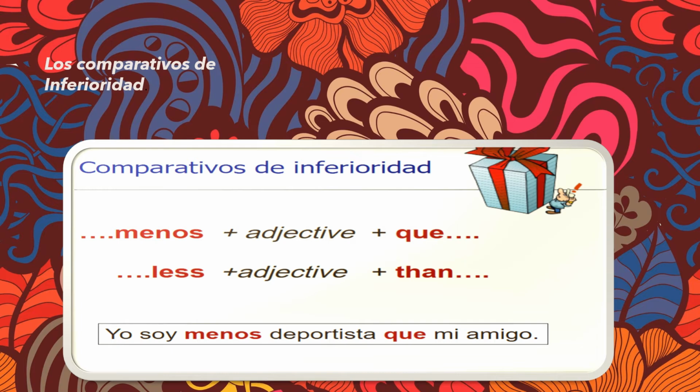The grammatical structure is menos plus adjective plus que. We can say less plus adjective plus than, or we can normally say less than. We have one example. Yo soy menos deportista que mi amigo. I am less sporty than my friend.